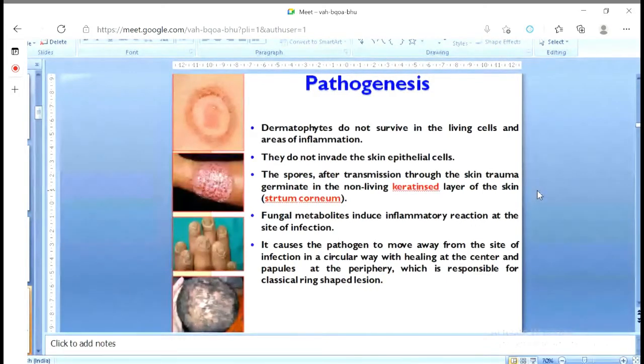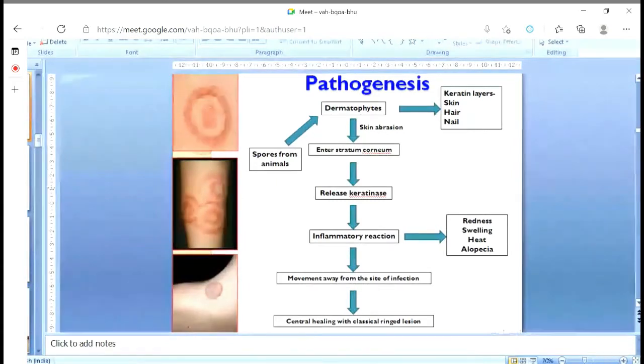So here it is, look at that, the dermatophytes, generally spores from animals or humans. Then in dermatophytes, there is skin abrasion. It may affect the skin, hair or nail, and enter the stratum corneum. They release the keratinase enzyme. They develop the inflammatory reaction like redness, swelling, heat, alopecia.